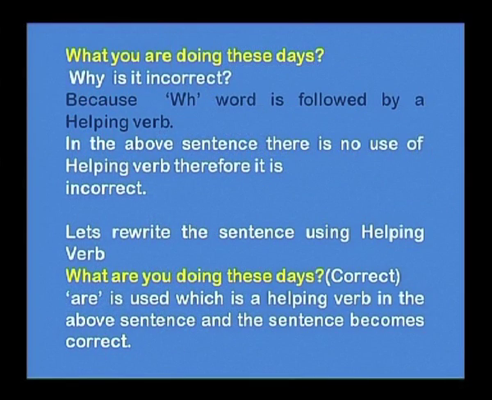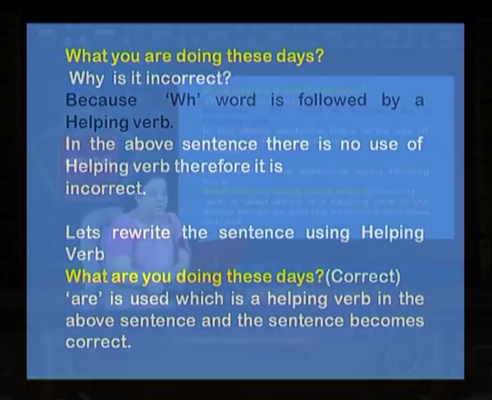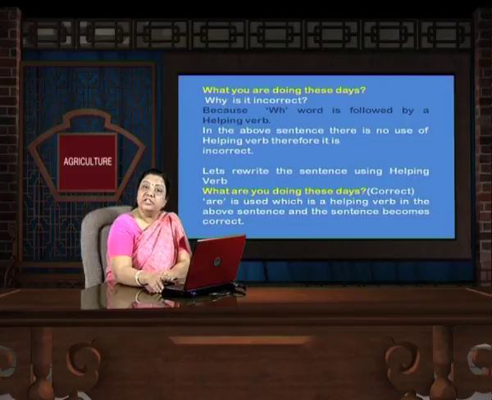What you are doing these days? Why is it incorrect? Because a WH word is followed by a helping verb. In the above sentence, again you see there is no use of a helping verb. Therefore, we say it's incorrect. Rewrite the sentence by using the helping verb. What are you doing these days? Sounds correct because we are using the helping verb after WH. Are is used, which is a helping verb here, and the sentence becomes correct here.